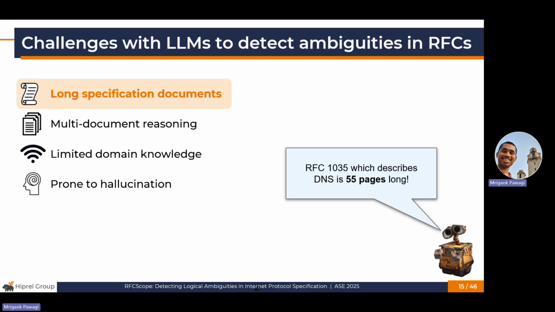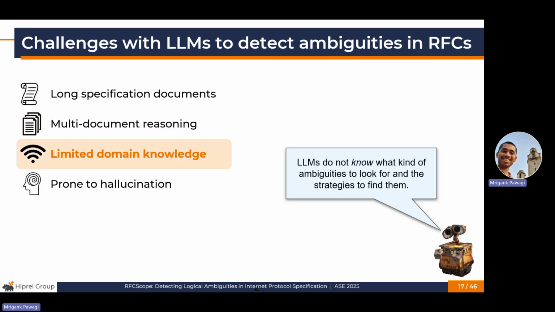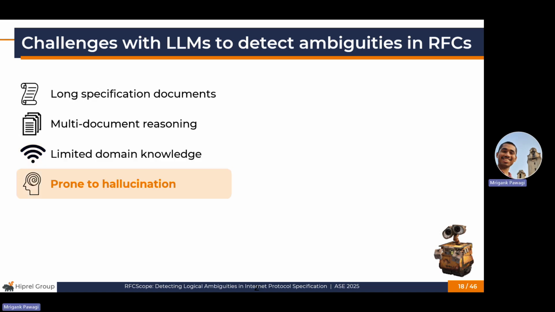At the same time, there are many challenges in applying LLMs for this task. RFCs are often very long, which can affect the quality of responses by the model. This challenge becomes even more significant because each RFC typically references many other documents, which must also be considered during the reasoning, which makes it difficult to fit all the relevant information within the LLM's context window. Moreover, LLMs often lack the specific domain knowledge needed to detect ambiguities in RFCs, and they can sometimes produce results that sound plausible but are actually incorrect.